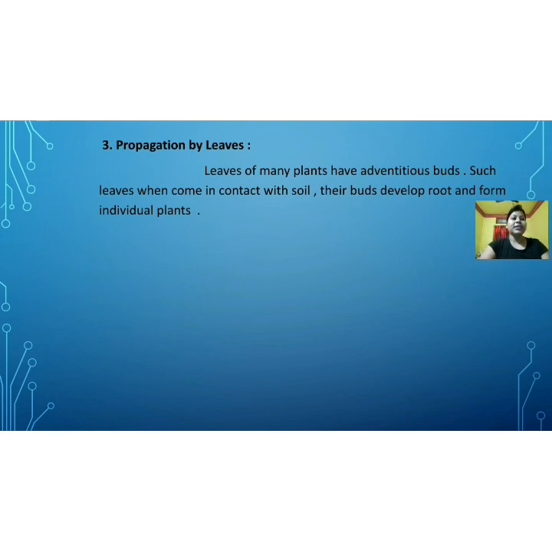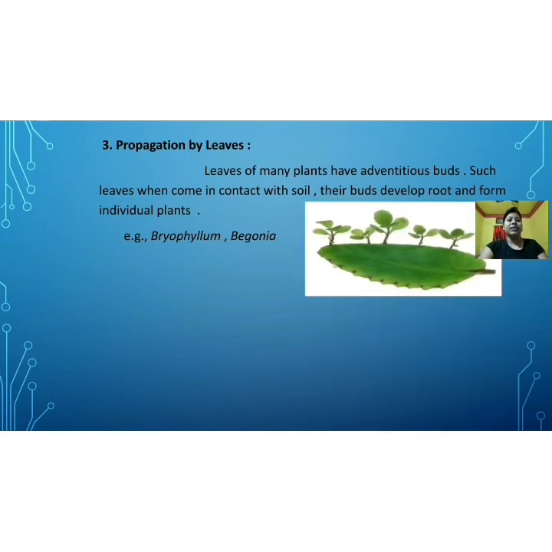Leaves of many plants have adventitious buds. When such leaves come in contact with soil, their buds develop roots and form individual plants. So through leaves, what happens? Leaves have some adventitious buds, and when the leaf comes in contact with the soil, new plants develop from those buds. An example is Bryophyllum, the common name is Duportenga.